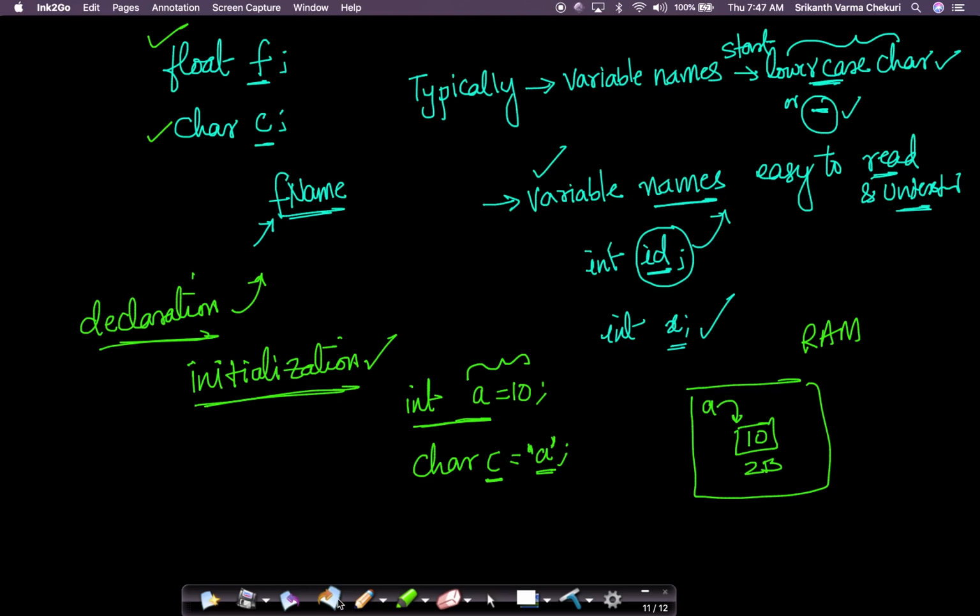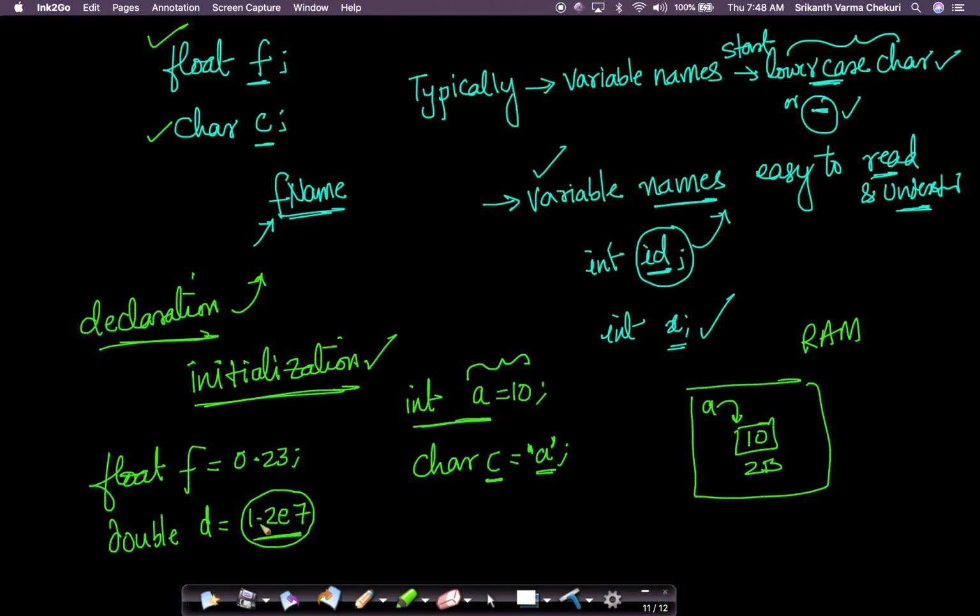Very important. Similarly, you can initialize a float. You could have said float f equals 0.23. This is valid. Or let's take double: double d equals 1.2e7. You can use this notation, which is called the scientific notation of representing large numbers.